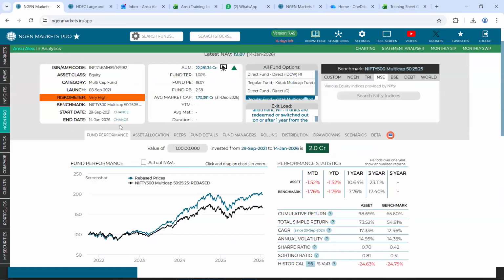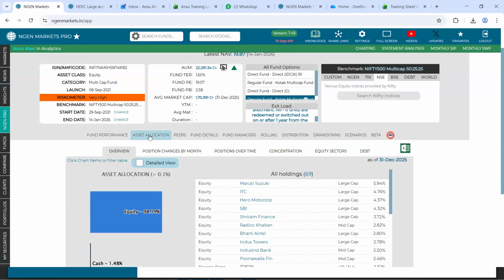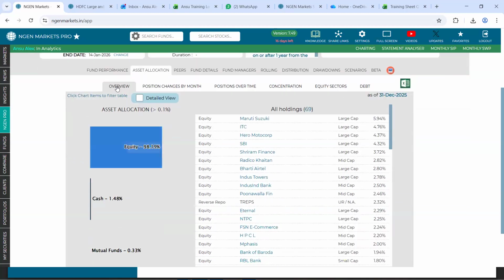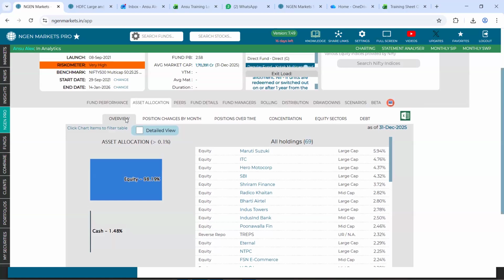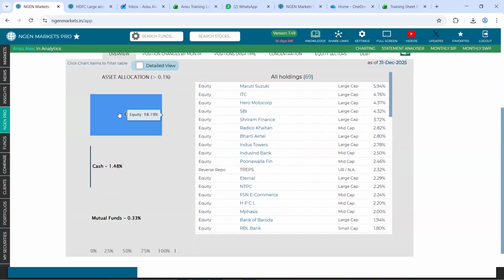Post this fund performance, now we will be moving towards the asset allocation page. Now, asset allocation will let you know the total portfolio of a respective fund. Starting off with this overview tab, firstly, it will tell you what is the total asset allocation of this fund. So, on a broader aspect, it says that since this is an equity fund, 98% is into stocks, which is the underlying component that forms a part of this fund.